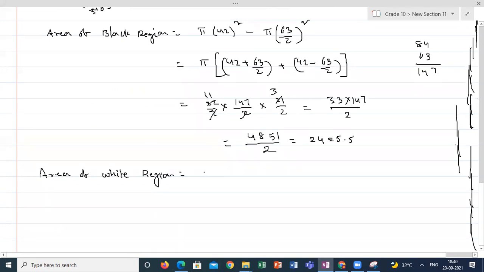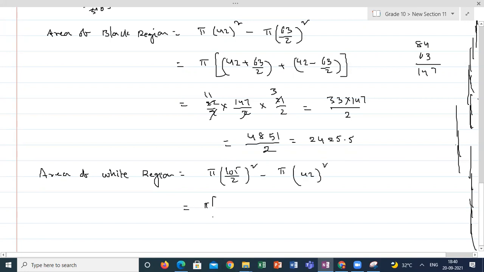Same as you can do for the last one, area of the white color region. How to calculate the area of the white color region? So the fifth circle minus the fourth one. So pi, the fifth one is how much? What is the radius of the fifth one? 105 by 2 whole square minus pi 42 whole square.